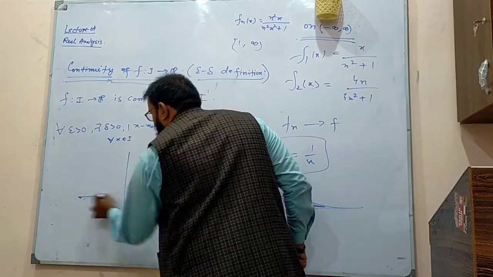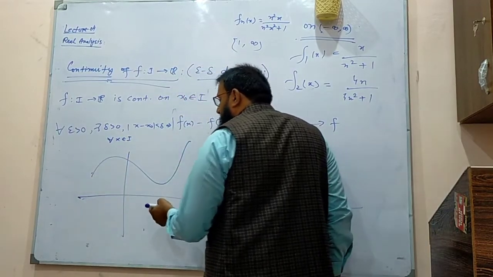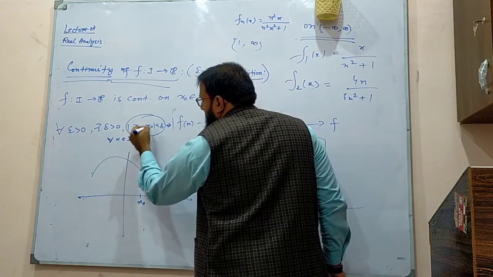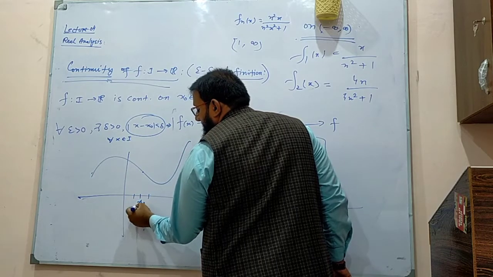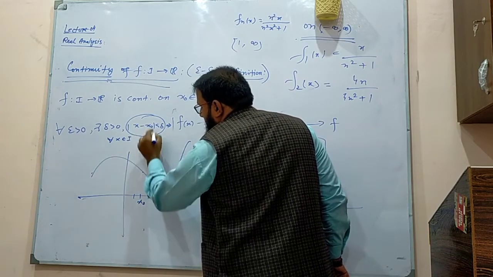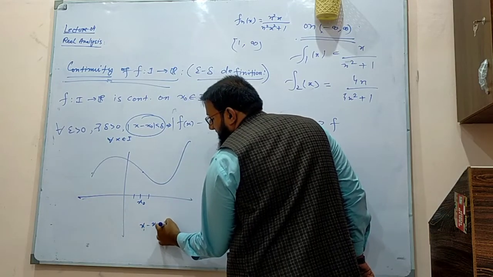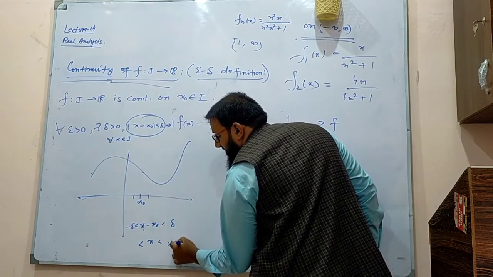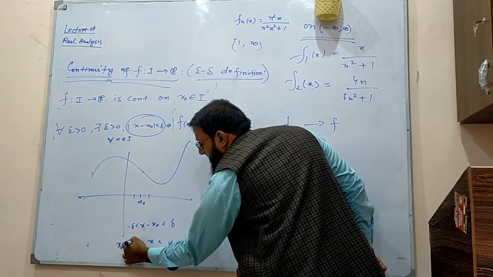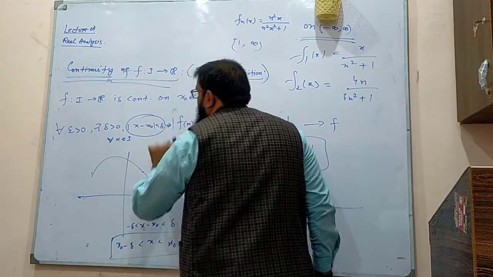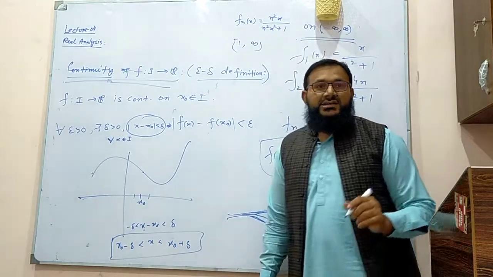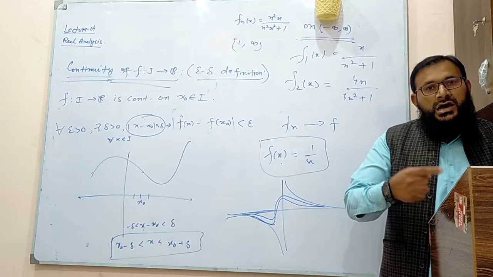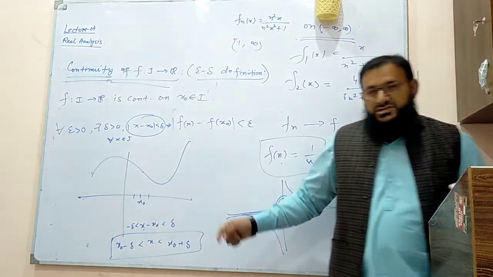For example, we have a function, and we want to check its continuity at some fixed x naught. Then you take some boundary around this x naught. We can write this as x minus x naught between minus delta and delta, which is the interval from x naught minus delta to x naught plus delta. We call this the delta neighborhood of x naught, or an open ball of radius delta around x naught.